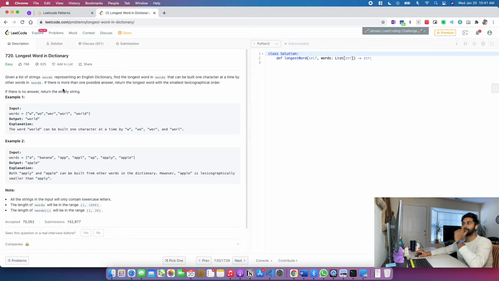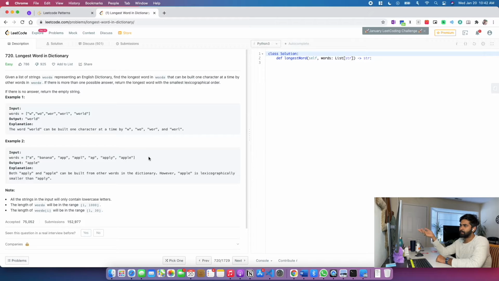So given words in this example are W, WO, WOR, WORL and WORLD. These are the list of the words that are given and the output is world. The word world can be built one character at a time. In the next example, A, banana, APP, APPL, AP, APPLE.